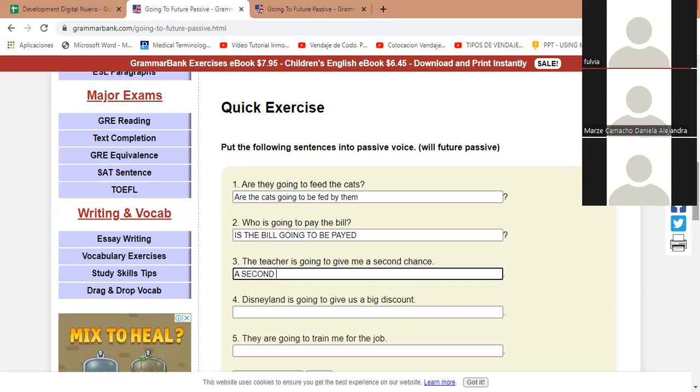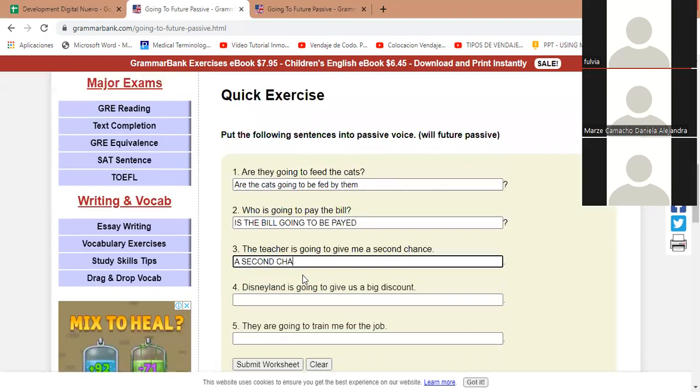Yes. So a second chance is going to be. What would be the past participle of give? Give, gave in simple past, and in past participle, given, right? So a second chance is going to be given.